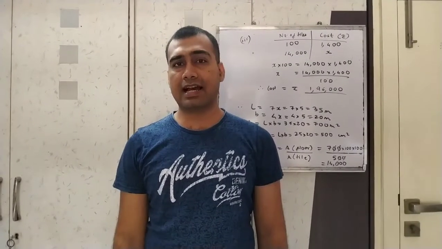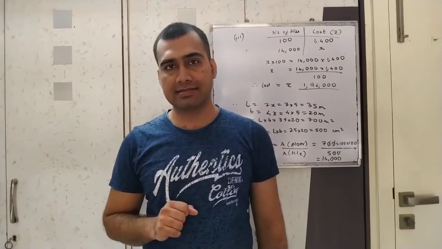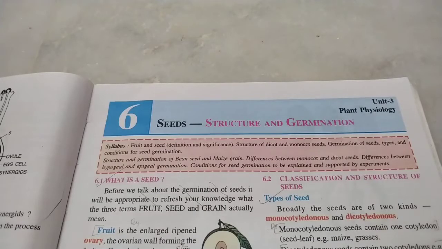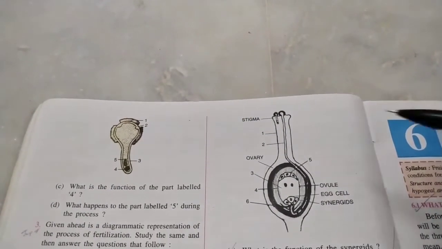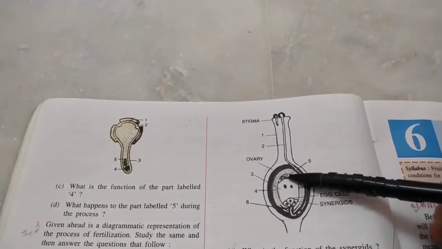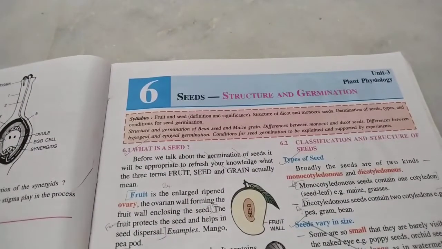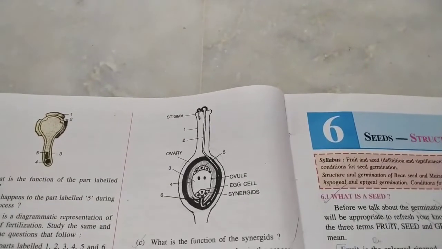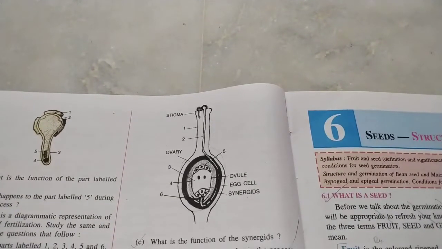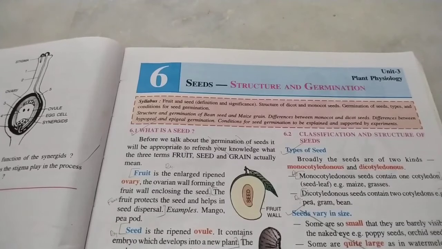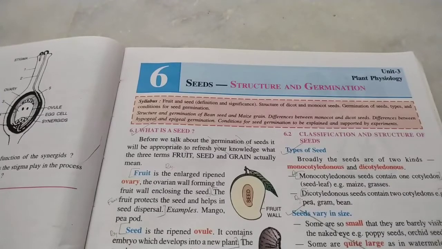Study 9th Standard ICSE Biology Chapter 6 Seeds. Seeds, Structure and Germination. Now, in the previous chapter, we studied how, after fertilization, the ovary becomes the fruit and the ovule becomes the seed. Of course, an ovary may have multiple ovules and hence the fruit will have multiple seeds as well. Now, we shall study about the seed in detail because fertilization is just the start of the journey of a new life. But ultimately, the seed has to germinate in soil to give rise to a new baby plant.